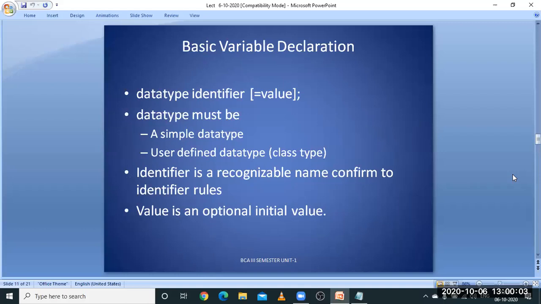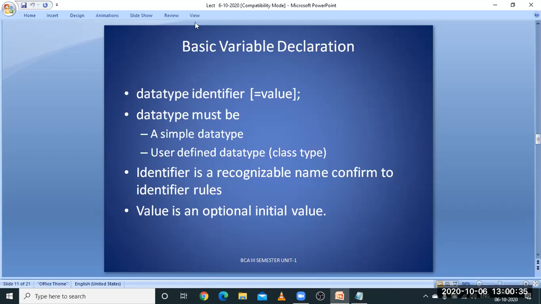Next, identifier is nothing but a recognizable name conforming to identifier rules. That is, it is like a person named as some XYZ. You are calling that person as XYZ. So XYZ is a name which is given to that person. Similarly, a value is there, 10. You want to represent that value 10, so you are giving some name to it, that is A, B, C or XYZ. X equals 10.